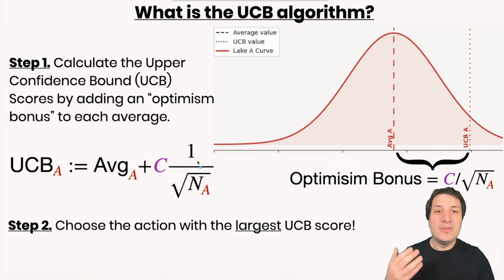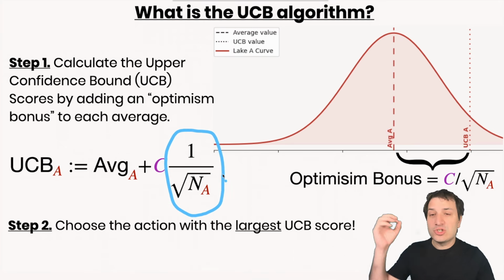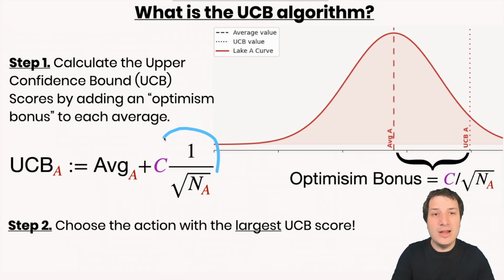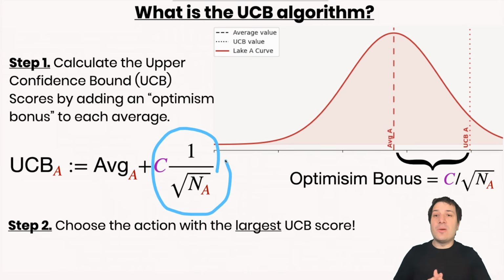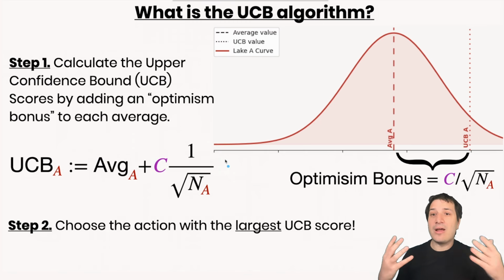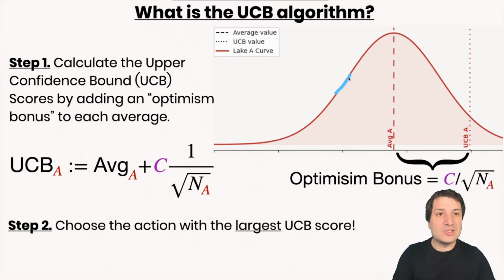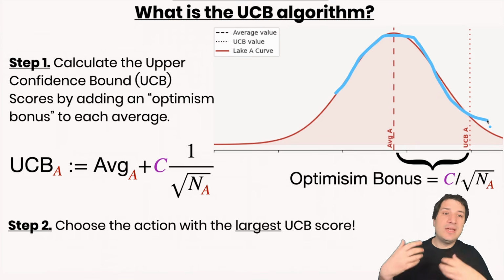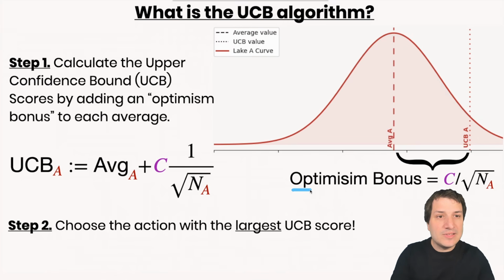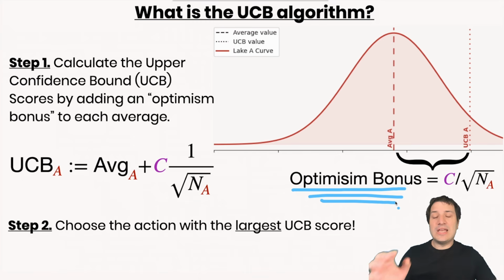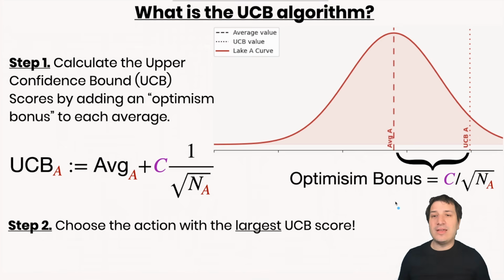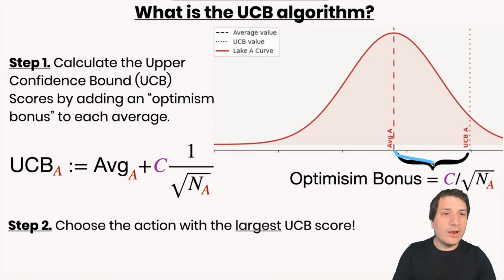By the central limit theorem, the width of that bell curve is proportional to 1 over square root of n. And so the number of times we have tried a certain action is entering into the UCB score with this 1 over square root of n. And so the more we've tried it, the less we add on. If we're very uncertain about something because we haven't tried it much, then we add on a big score. And again, I think you should think of it as the width of this bell curve. The wider it is, the more we are willing to try a certain thing because we're uncertain about it. Like I said before, some people call this the optimism bonus. And so if we're uncertain, we're saying, okay, we don't know about this action. It could end up being a good action. So let's add on what we think could happen optimistically. And so that is another way to think about this thing.